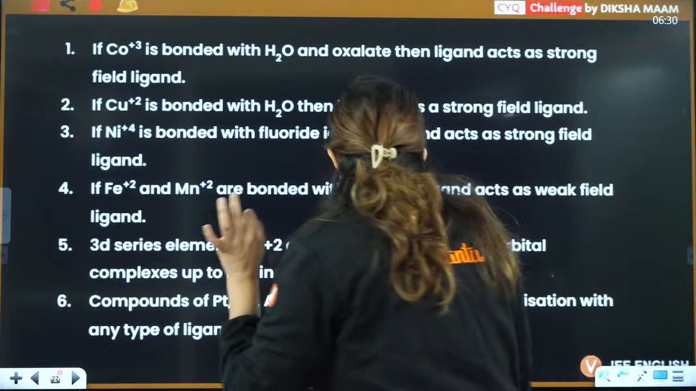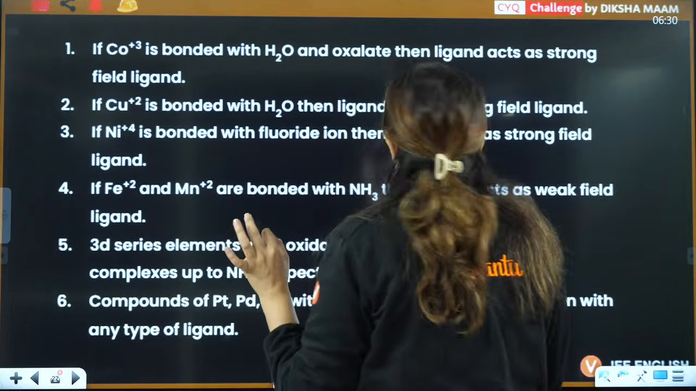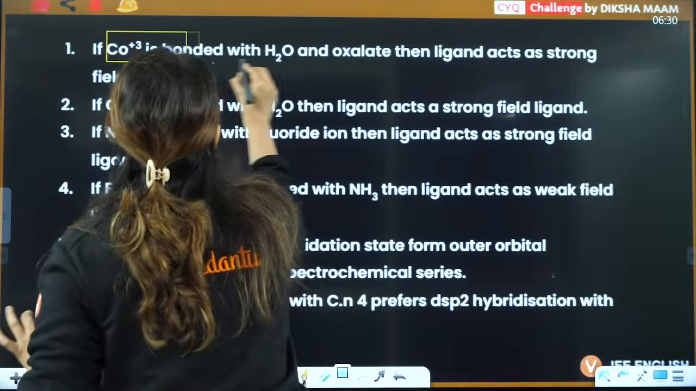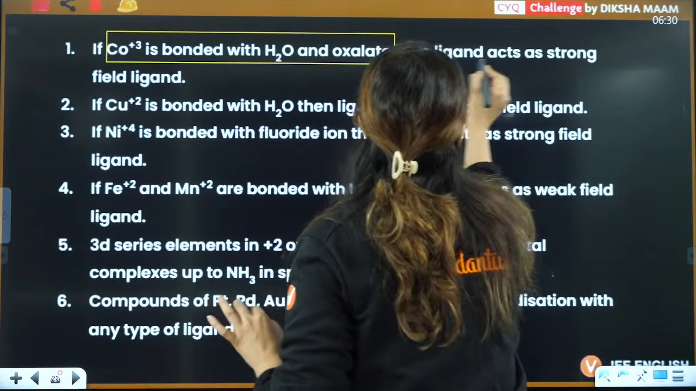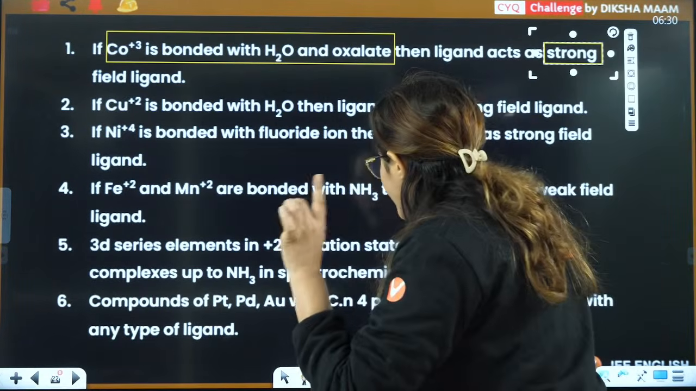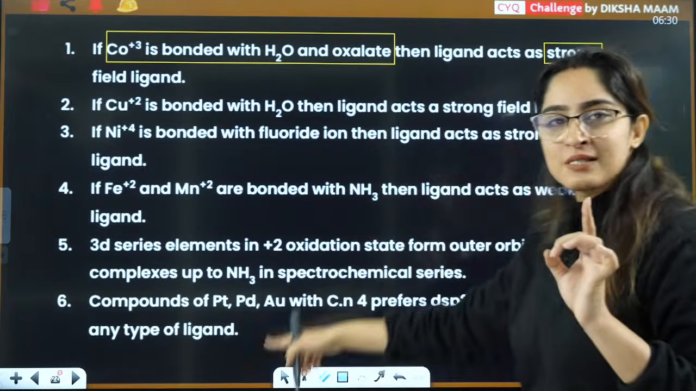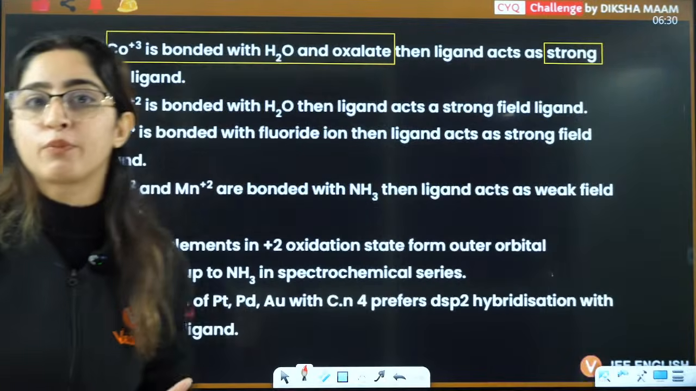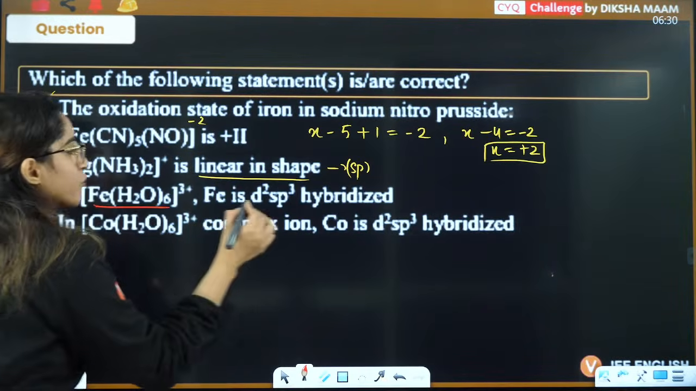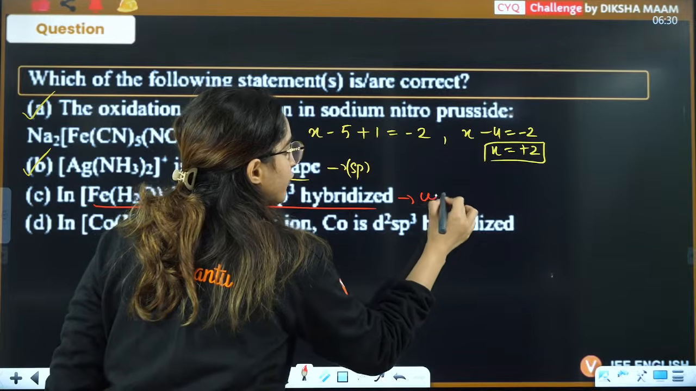And from these exceptions, can you pick this one particular thing here? CO, when bonded with water and oxalate, it is acting as a strong field ligand. All the exceptions are important. Go through this PDF, which will be provided to you in the description box. So that means here water will be acting as a weak field ligand.